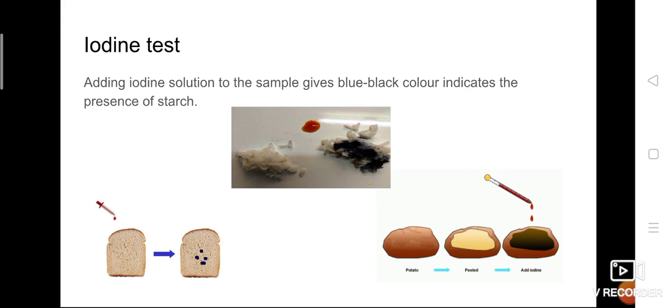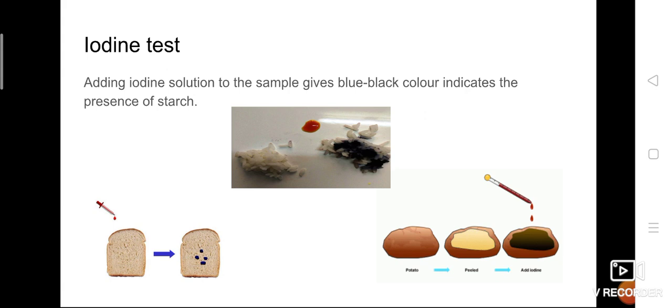After some time, what happened? Not after some time, within a couple of seconds or a couple of minutes, you observe the change in color of the area where you added that iodine solution. The color denotes the presence of starch. Which color? Blue black color. If the food item contains a rich source of carbohydrate, then within a minute of adding iodine solution you can observe a blue black color.